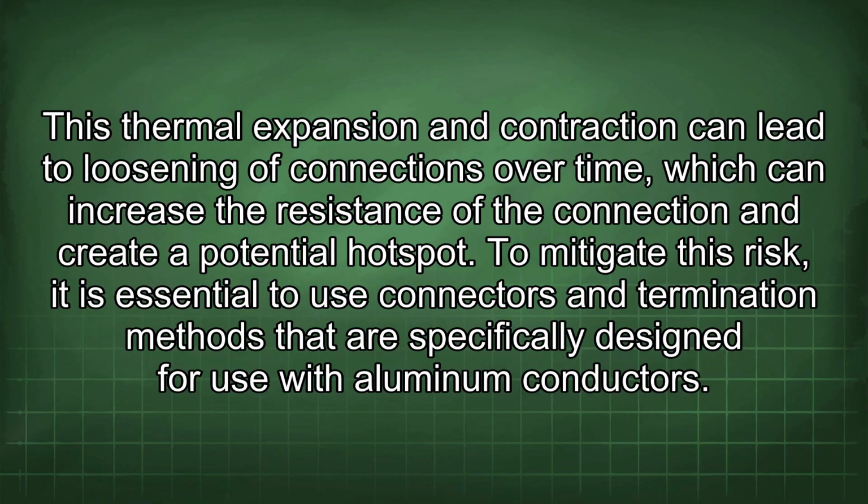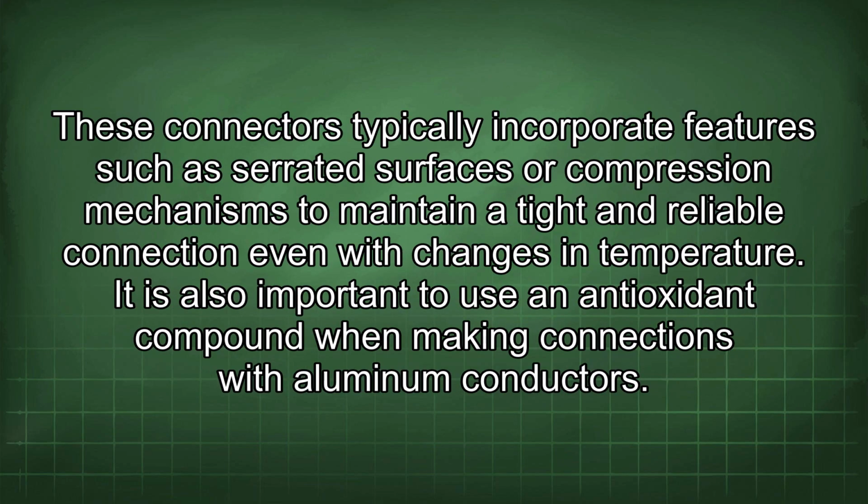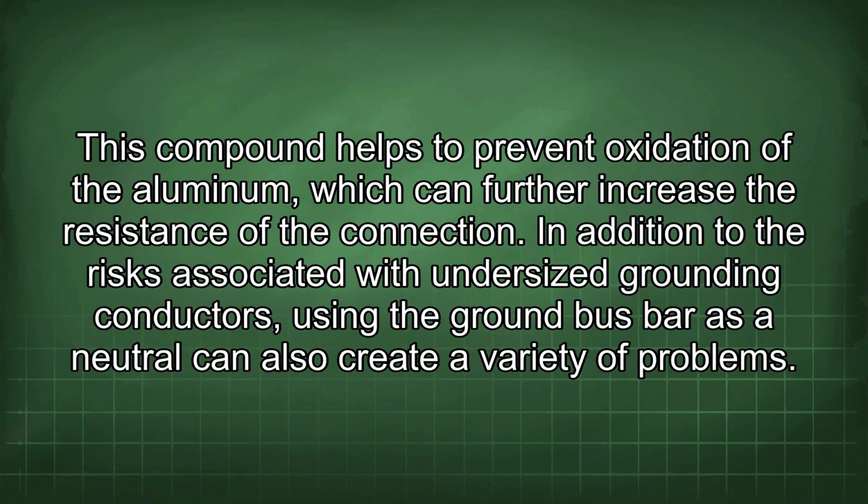To mitigate this risk, it is essential to use connectors and termination methods that are specifically designed for use with aluminum conductors. These connectors typically incorporate features such as serrated surfaces or compression mechanisms to maintain a tight and reliable connection even with changes in temperature. It is also important to use an antioxidant compound when making connections with aluminum conductors. This compound helps to prevent oxidation of the aluminum, which can further increase the resistance of the connection.